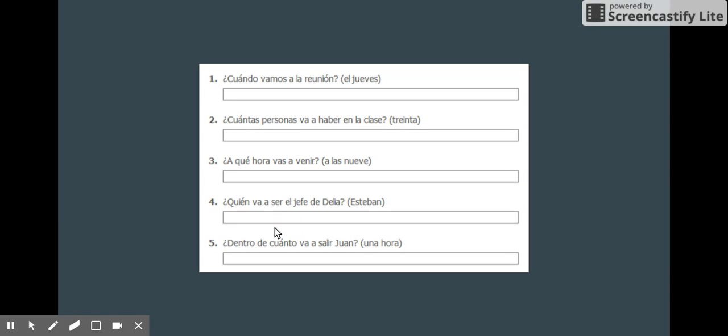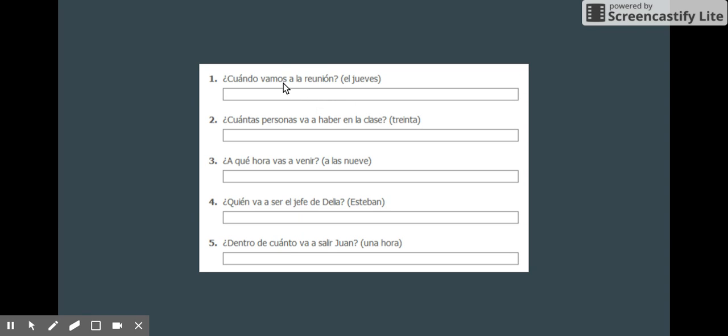So for the exercises, relatively straightforward. All it is are several questions, and what you have to do is answer them using the future tense. So although there are other ways to talk about future actions, in this exercise we're mainly focused on using the future tense. So for the first one, ¿Cuándo vamos a la reunión? When are we going to the meeting? The answer is el jueves.